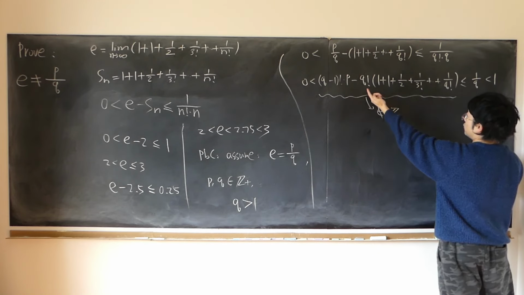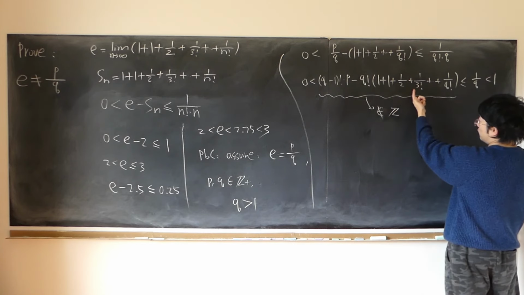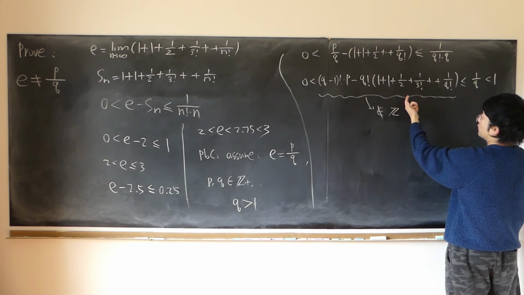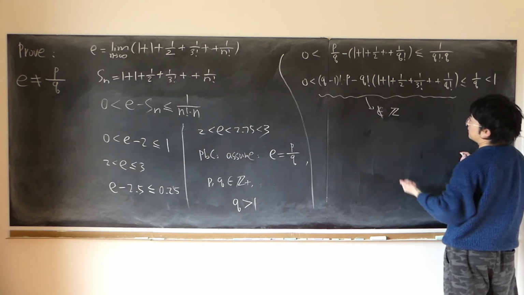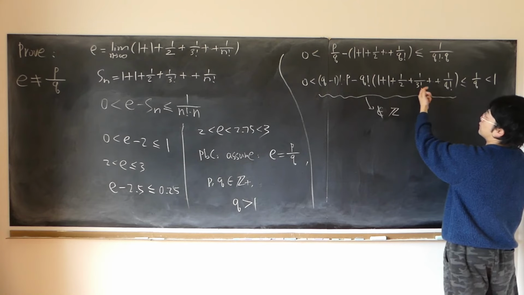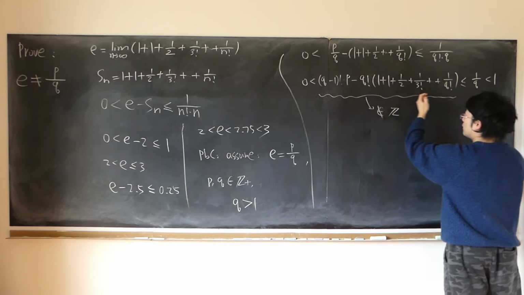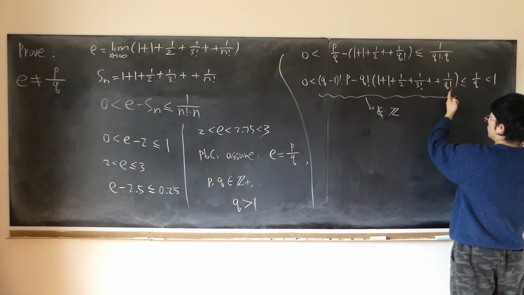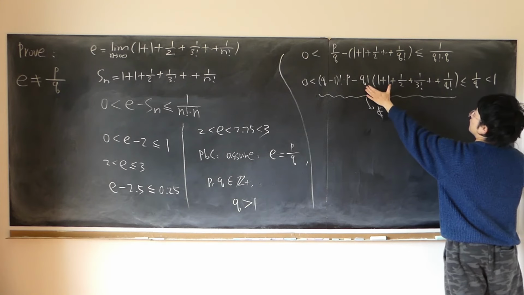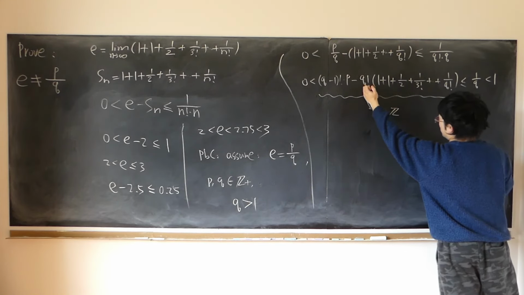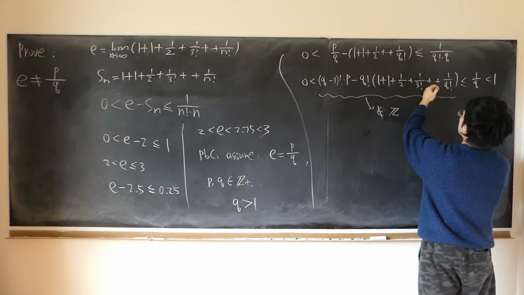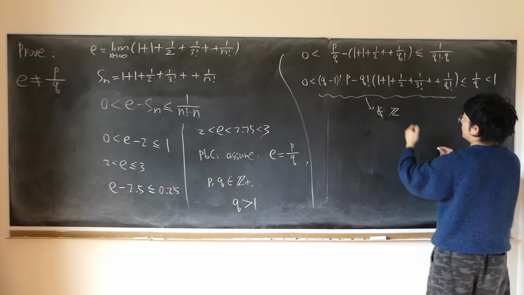For example, if Q was 5 and it's 1 over 4 factorial, then we have 5 factorial over 4 factorial. We can always have an integer, because 5 factorial is 5 times 4 factorial, and the 4 factorials cancel out. Always an integer until we reach 1 over Q factorial, which is still an integer, 1. So in the end, this is always some integer. So we have integer minus integer, still an integer.